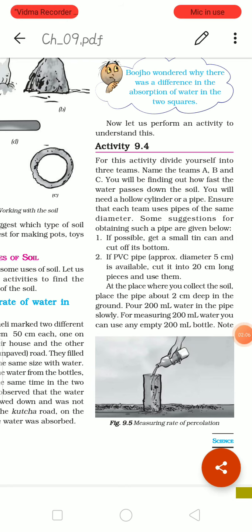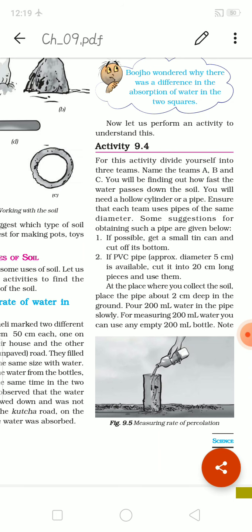Yes. So for that we are going to do some activity. Activity 9.4. You can split yourself into three teams. See, if we were in school now, it would be easy, but you are at home now, so just take the required things and do it by yourself. So first, get a small tin can and cut off its bottom. If you have a metal tin can, just take it and cut off the bottom. If PVC pipe is available, cut it into 20 cm lengths and use them.